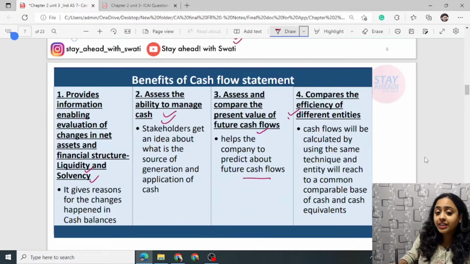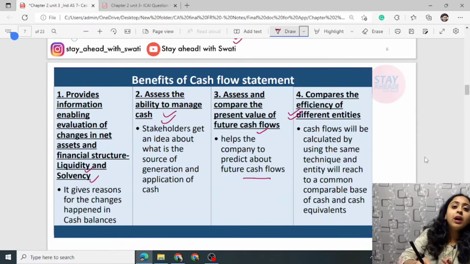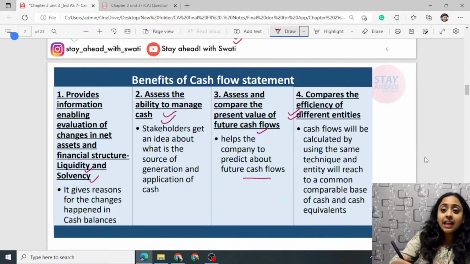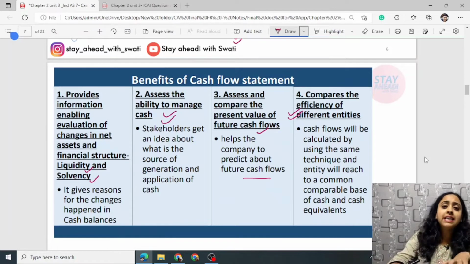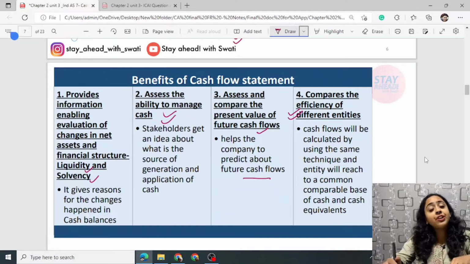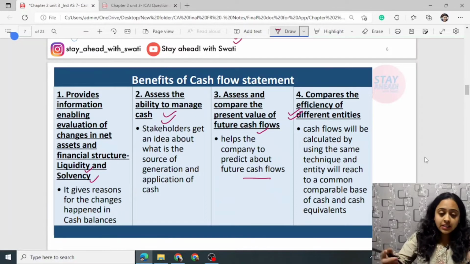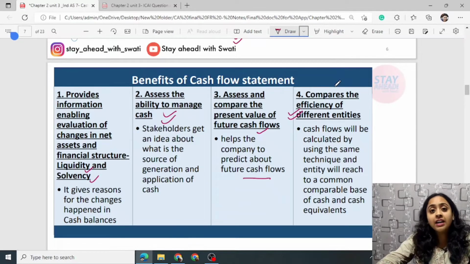It compares the efficiency of different entities, since all the entities will be providing their cash flow statements. For example, you are producing steel, and a nearby entity is also producing steel. If you are on the same level, you can see that it is generating higher cash flow and you are not, then you can take steps on how to generate and encash more frequently. This lets you compare how efficient different entities are in the context of cash generation.